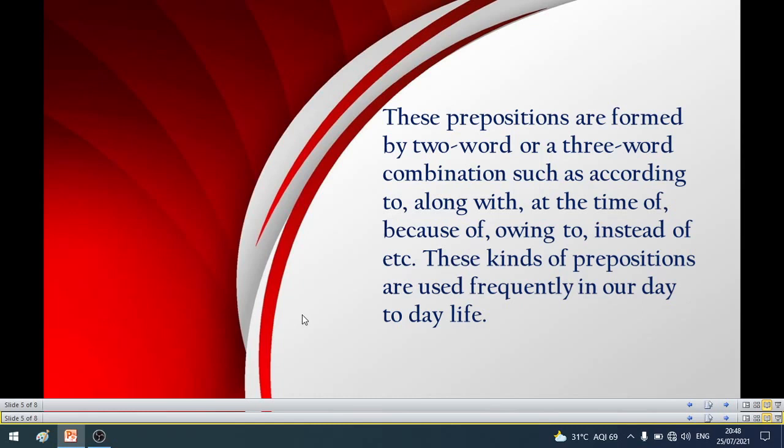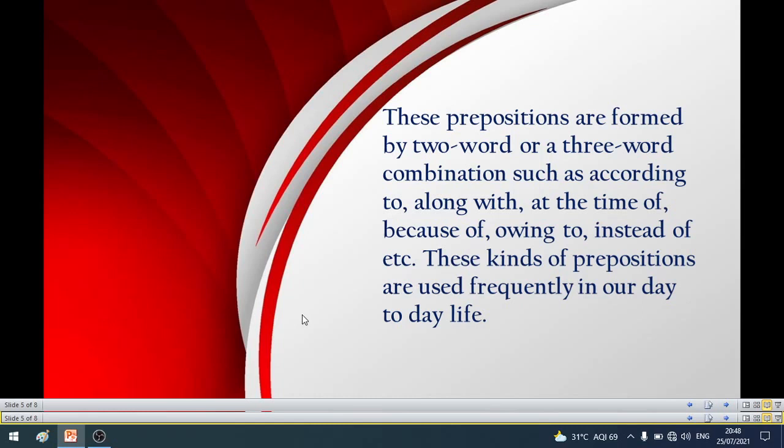So it's a two word or three word combination. These kinds of prepositions are used frequently in our day-to-day life. So every day in our normal daily life we use all these prepositional phrases knowingly or unknowingly. So in this topic, in this grammar, what is our task if we want to learn this grammar? We should know the uses and the meanings of all the prepositional phrases.